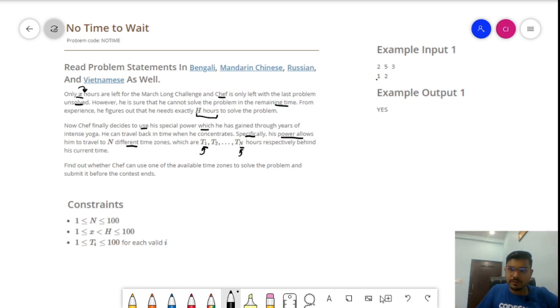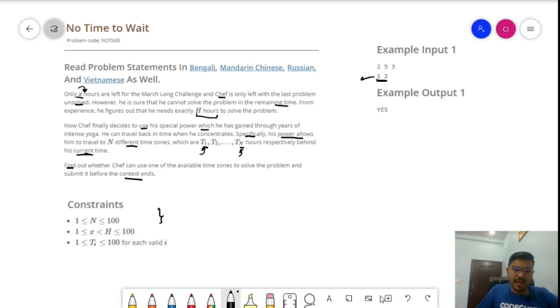So here are the values given. He can go, for example here, 1 hour before or 2 hours before, respectively behind his current time. From the current time he can go this much time prior. Find out whether chef can use one of the available time zones to solve the problem and submit it before the contest ends. So we need to find whether the chef is able to solve that particular last problem before the contest ends.